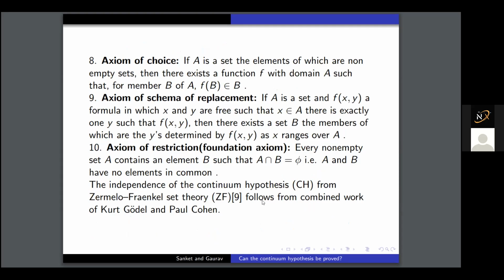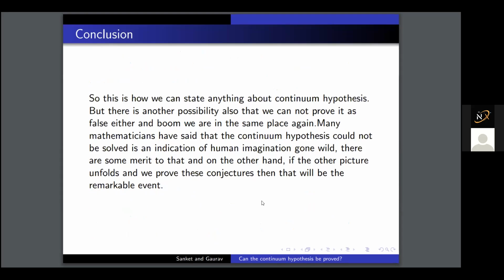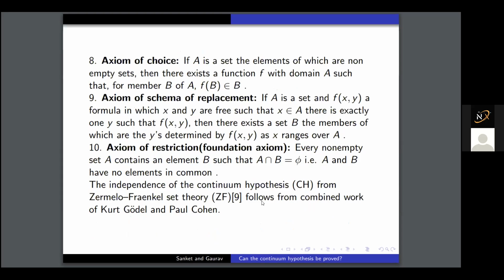But if we are not able to find the solution to the hypothesis, it just states that we are not able to understand these axioms properly to solve the continuum hypothesis. If we add some axioms, then our idea of infinity will also change with these axioms and the continuum hypothesis. So these are just the two cases.